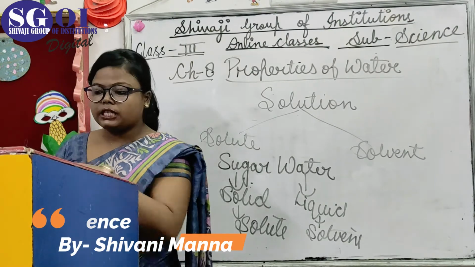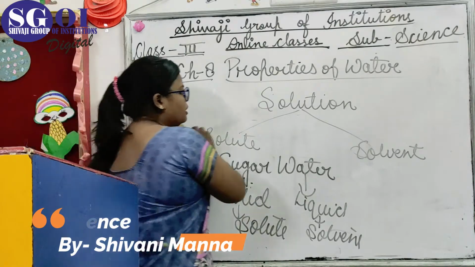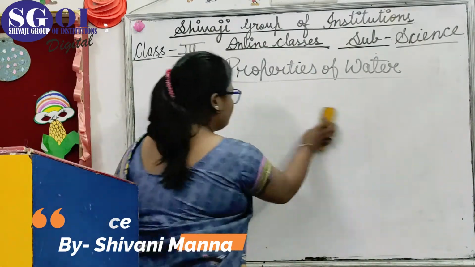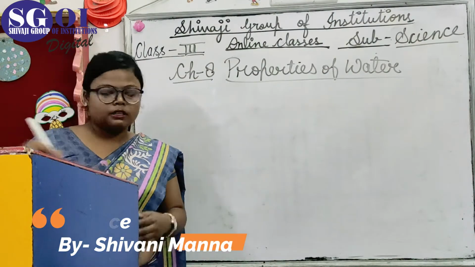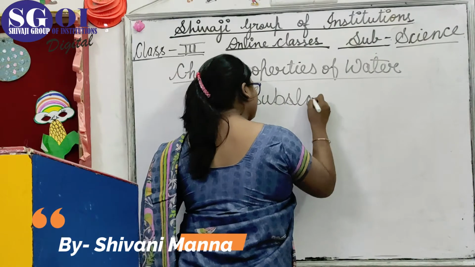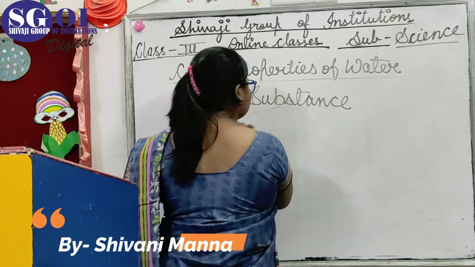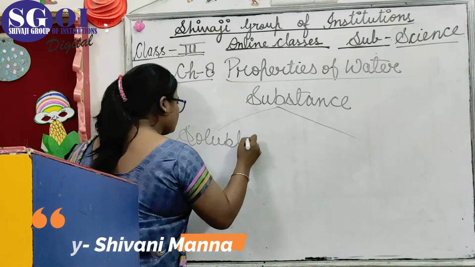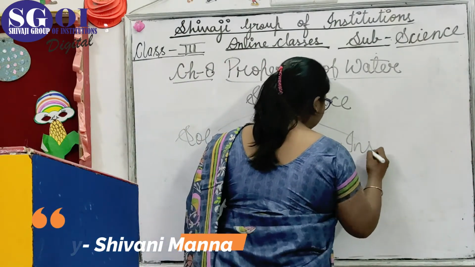And again, substances are of two types: soluble substances and insoluble substances.